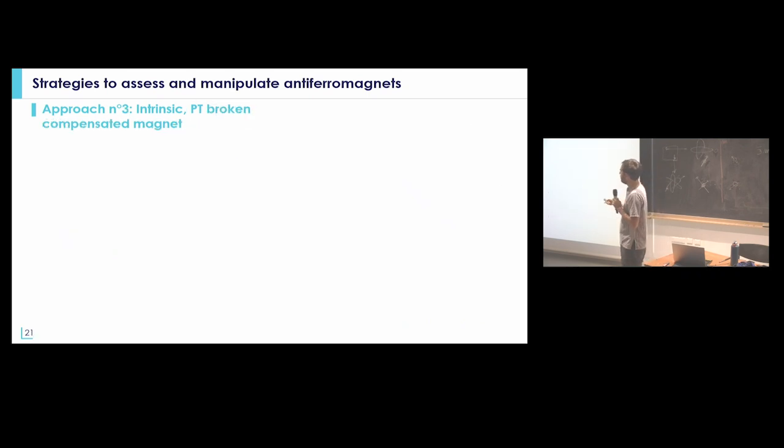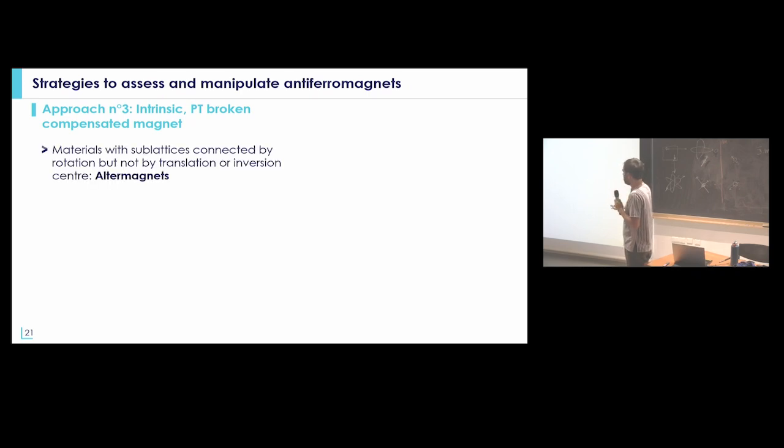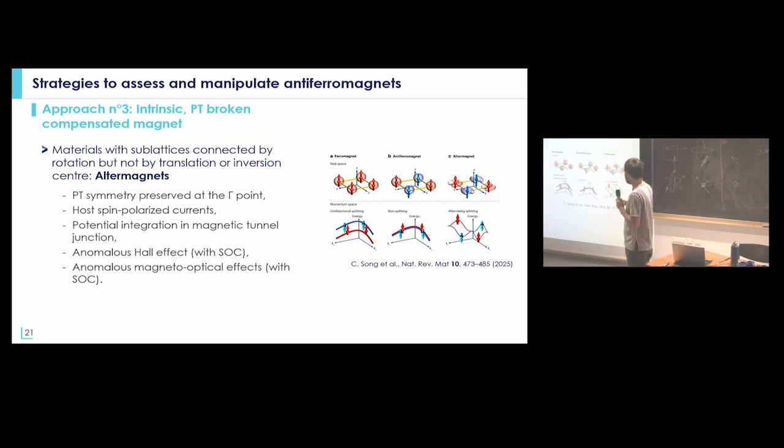The third approach is probably to use an antiferromagnet with PT broken symmetry that you could also call an altermagnet. The basic idea is that two sublattices are connected by a rotation, but there is no translation or inversion symmetry center. This is what was introduced by Paolo. And this is why people started to introduce, let's say, a third class of altermagnetic material, but this third class is really strongly connected with antiferromagnetic materials.